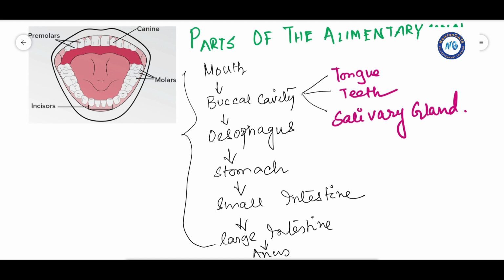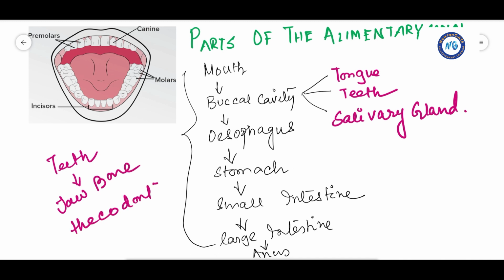The oral cavity has a number of teeth and a muscular tongue. Each tooth is embedded in a socket of the jawbone. This type of attachment is called thecodont. Whenever the teeth are attached to a jawbone, it is termed as thecodont.